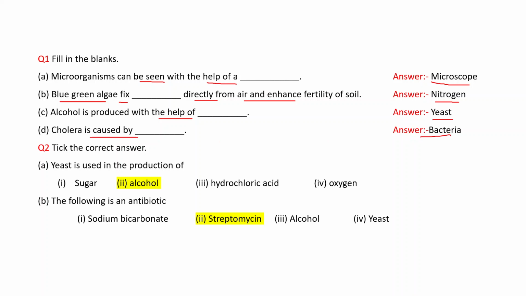Correct answer is bacteria. Tick the correct answer. Yeast is used in the production of. Your options are sugar, alcohol, hydrochloric acid, and oxygen. But correct answer is alcohol. The following is an antibiotic. Options are sodium bicarbonate, streptomycin, alcohol, and yeast. Correct answer is streptomycin.